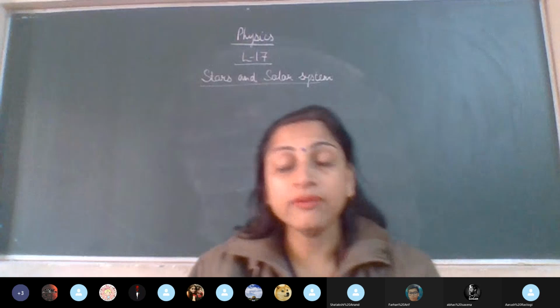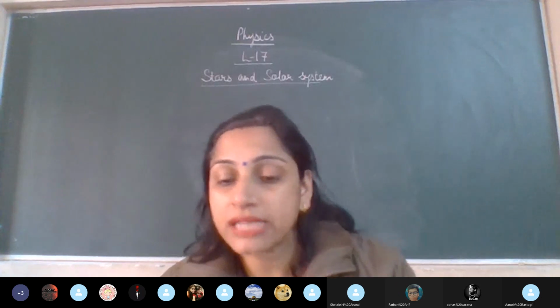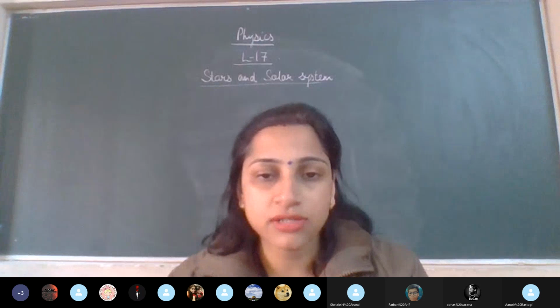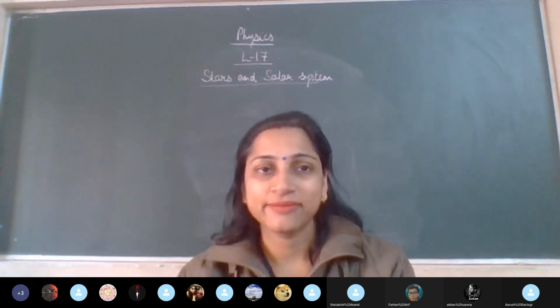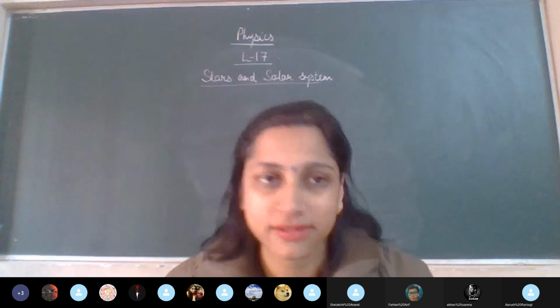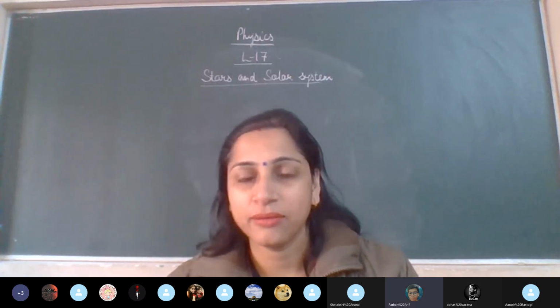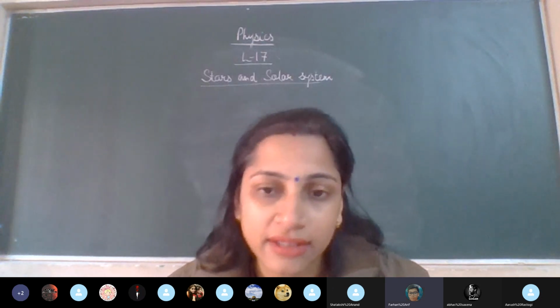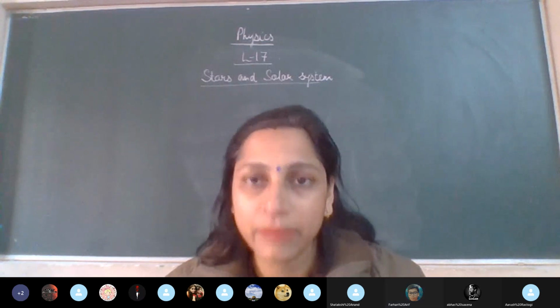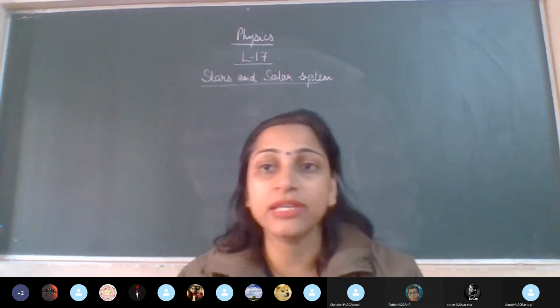Okay, now when we start with this chapter, when we talk about stars and solar system, can anyone tell me what is the solar system? It is a very often asked question. Solar system includes the sun and all the 8 planets. Sun and all the planets. Okay, fine, it is absolutely correct.